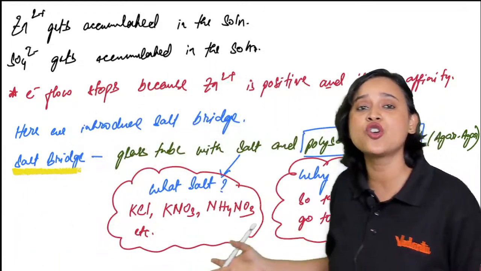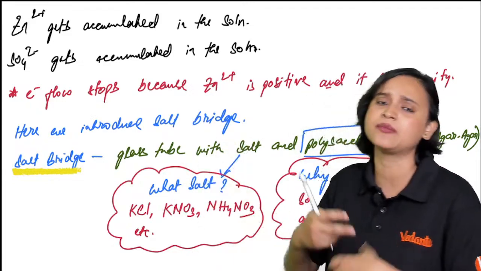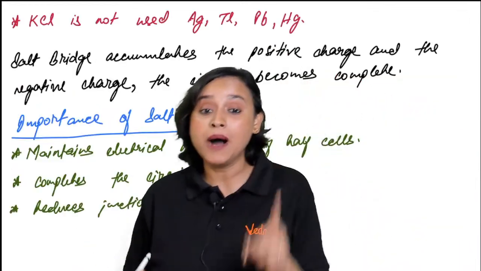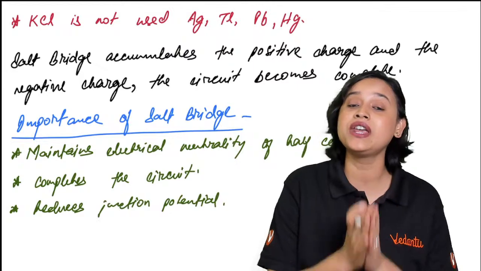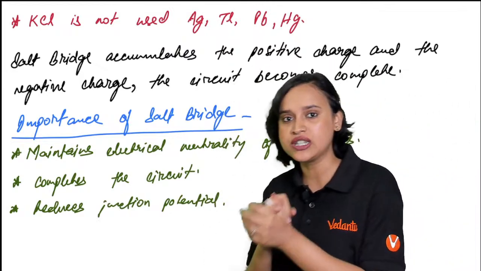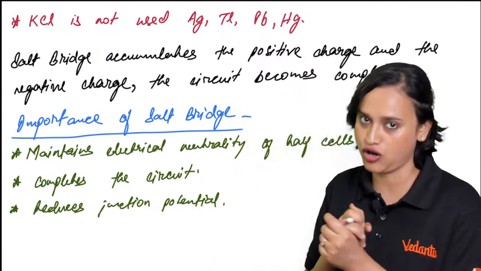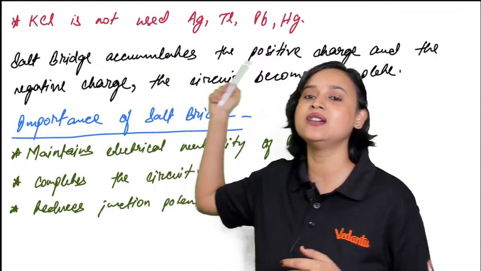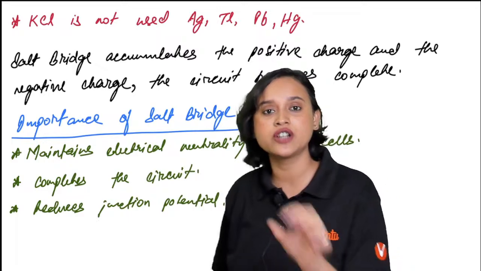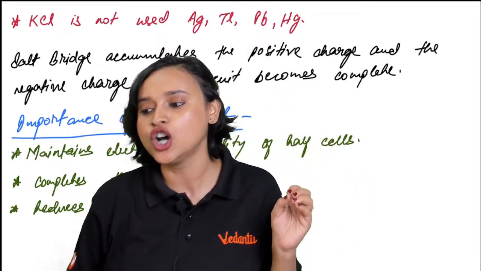And what kind of salts will we use? We will be using KCl, we will be using KNO3, sometimes we use NH4NO3 and so on. Okay? But you have to remember that when we are not using KCl, if in the electrodes you see Ag, Tl, Pb and Hg, that means silver, thallium, lead and mercury. If these are the 4 electrodes, at that point of time, you are not going to use KCl, you will be using some other salt.